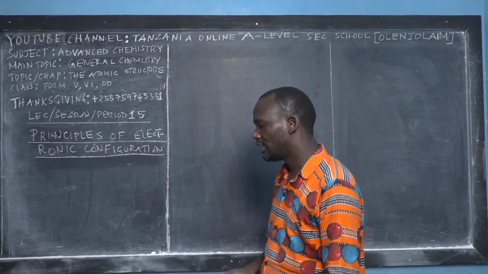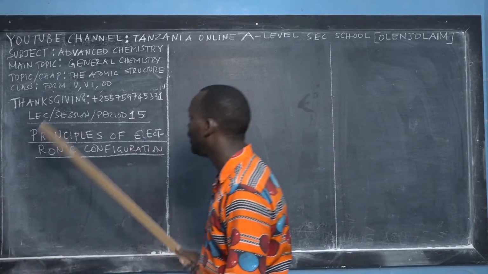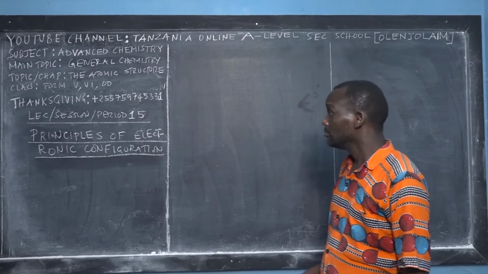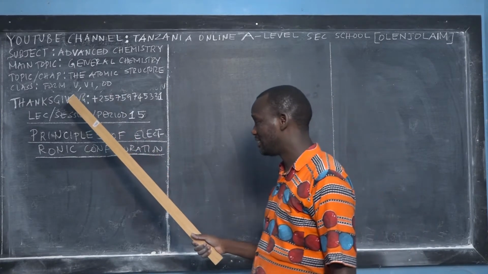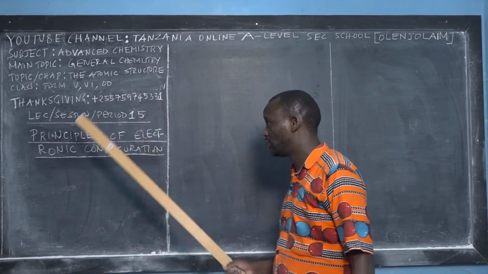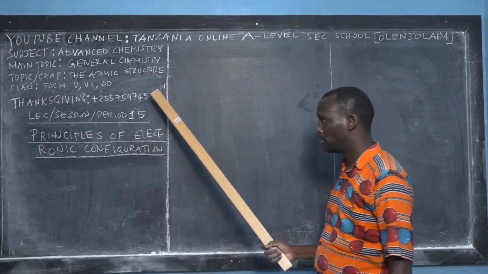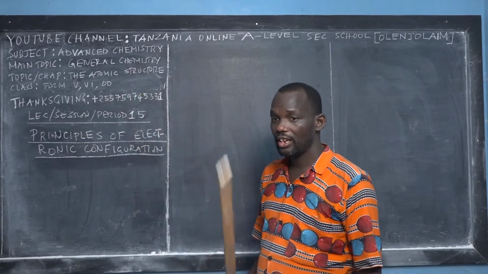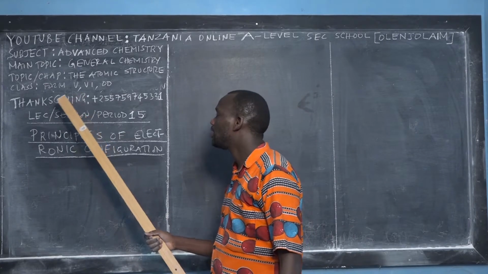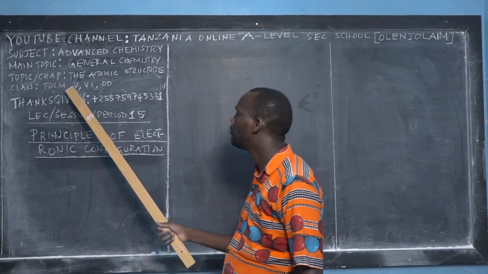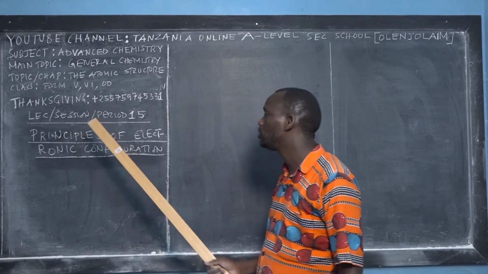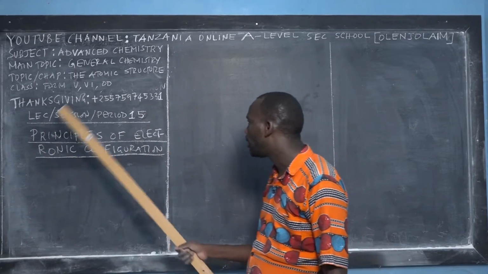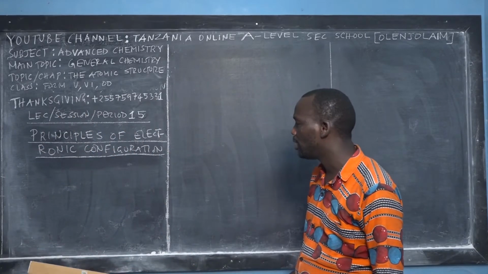But today you are enjoying the stuff from advanced chemistry, where you will learn 7 advanced topics for Form 5 and Form 3. The main topic that I'll be teaching you today is called general chemistry, and the chapter is called the atomic structure, because general chemistry has 2 topics: atomic structure and chemical bonding. This class, this material is for Form 5 or pre-Form 5 or Form 6 or ordinary diploma students who are studying chemistry as one of the year modules.